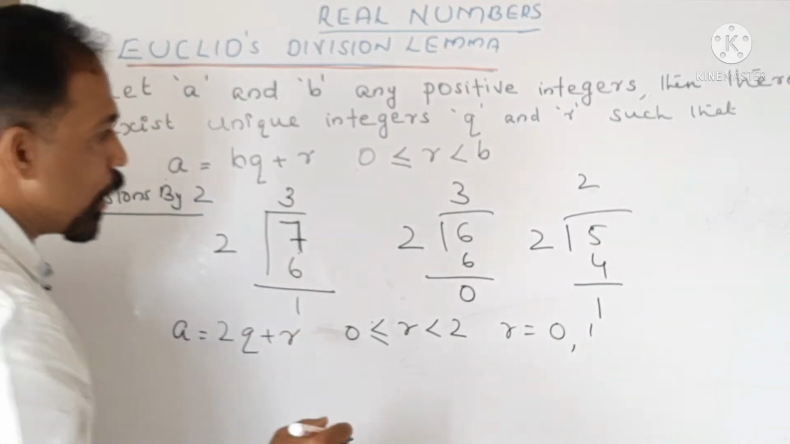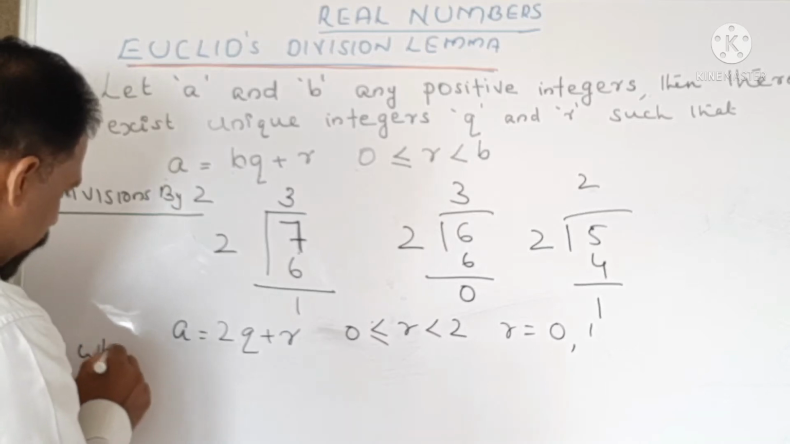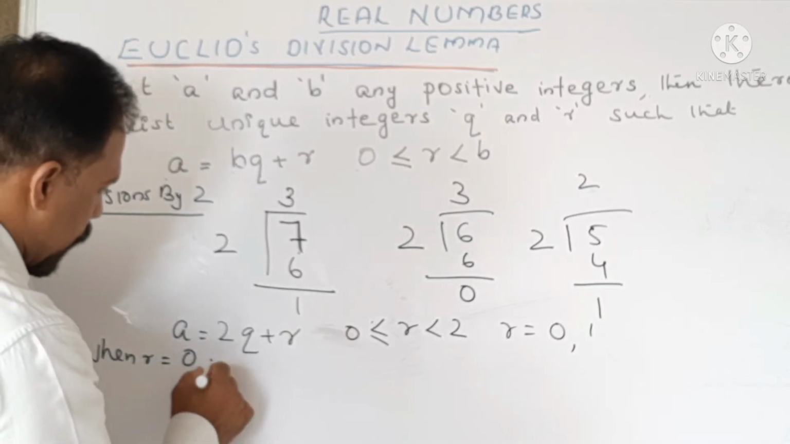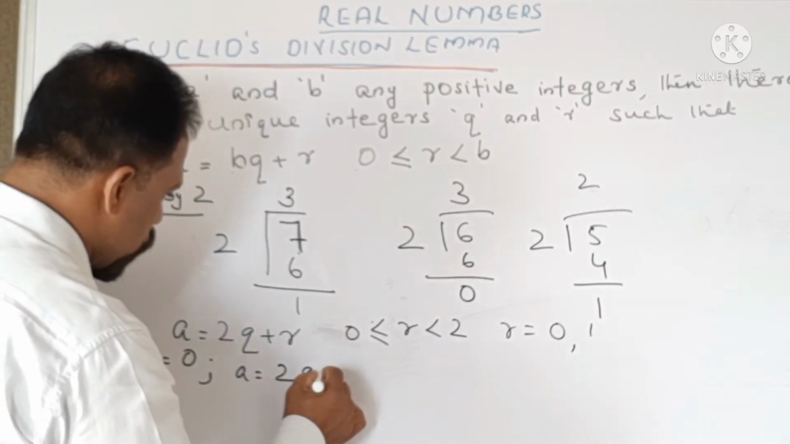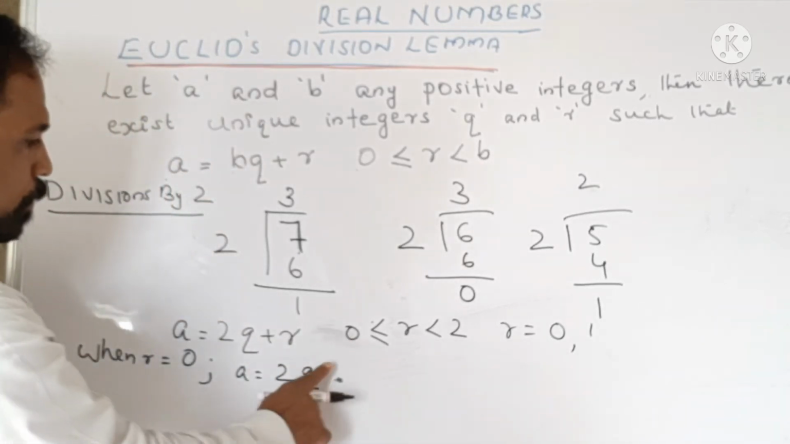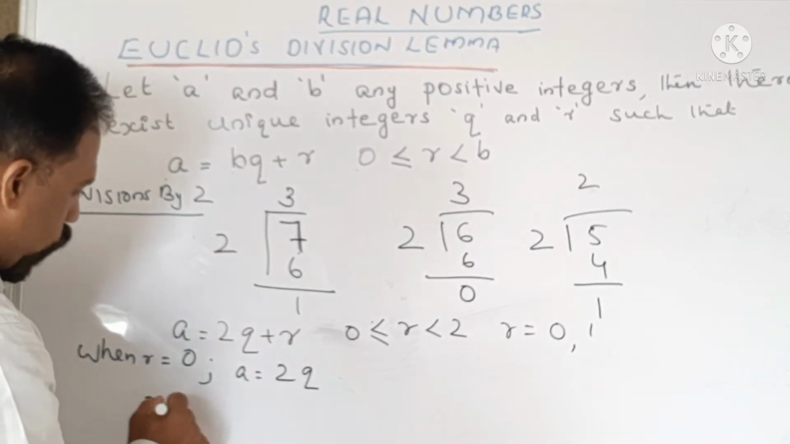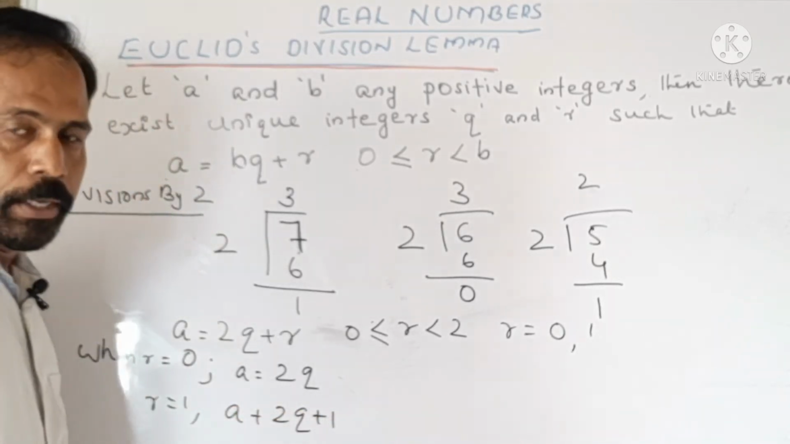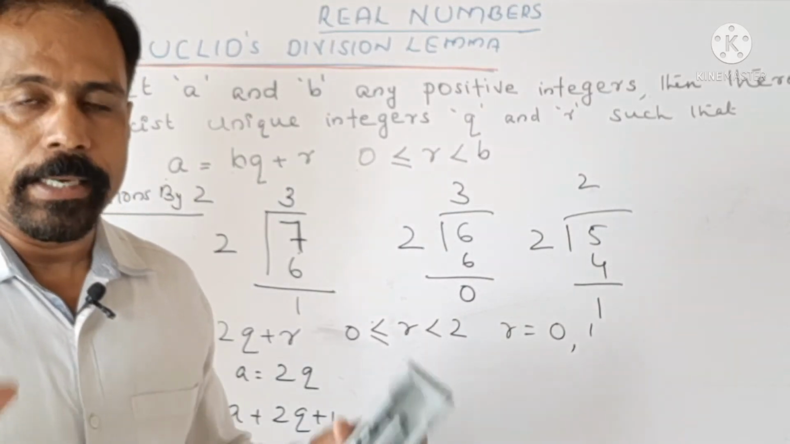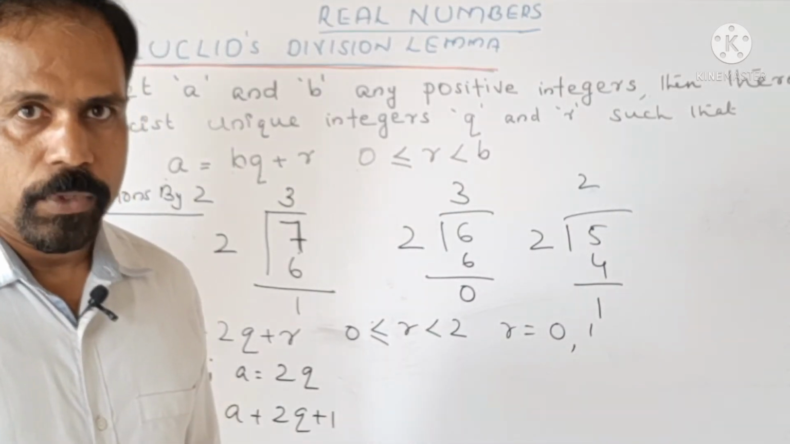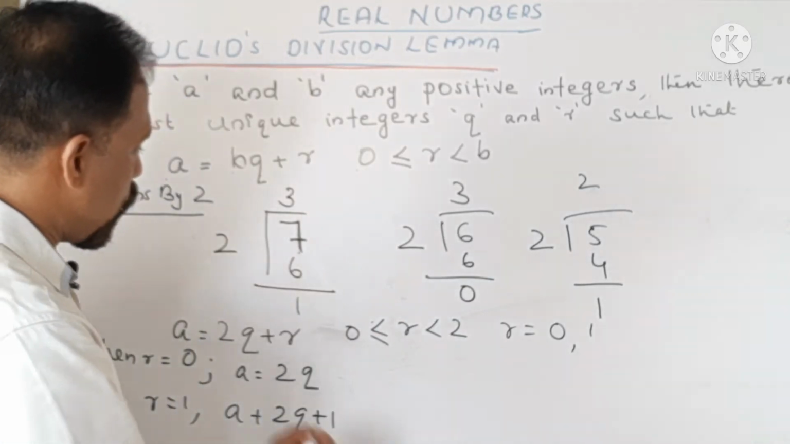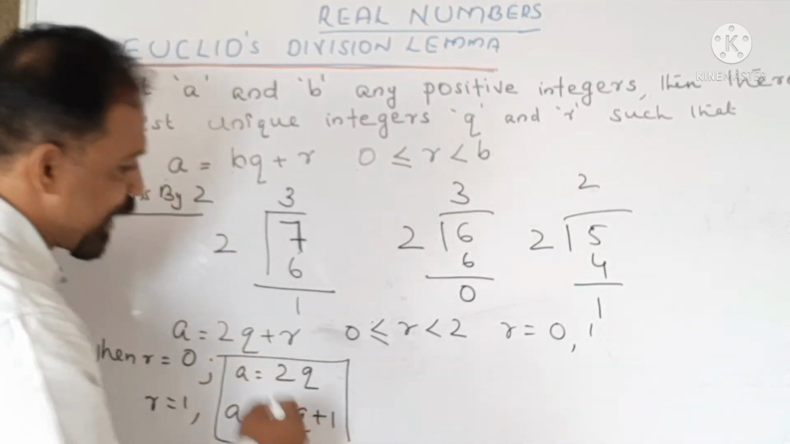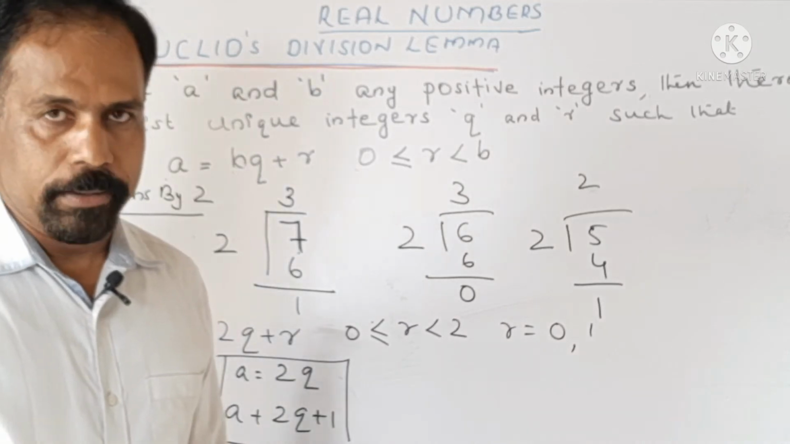Now, when R is equal to 0, what will happen? A is equal to 2Q plus 0. We can write A is equal to 2Q. When R is equal to 1, we can write A is equal to 2Q plus 1. That means I can write all positive integers in these two forms. A is equal to 2Q and A is equal to 2Q plus 1.